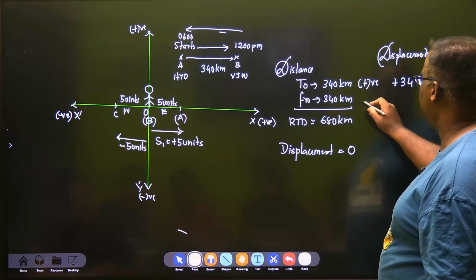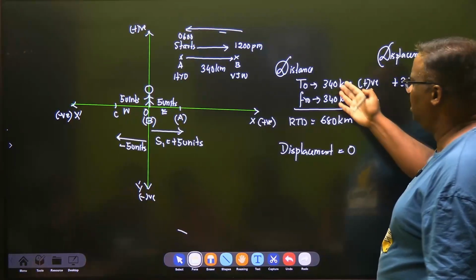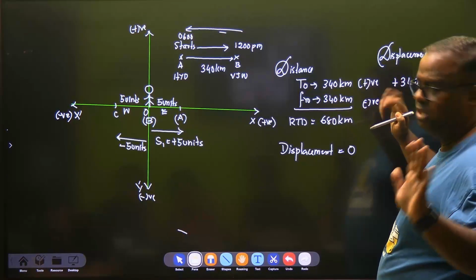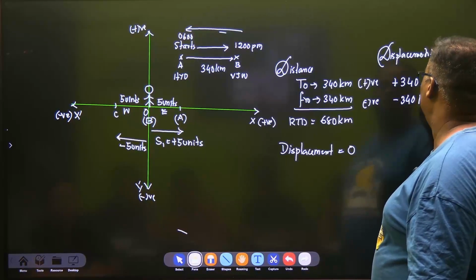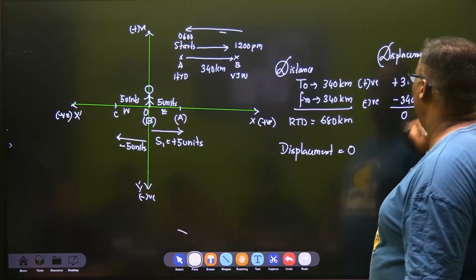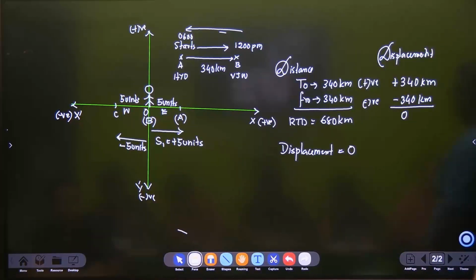And if we take this as negative, your choice, you can also take this as negative and this as positive, then the bus had a displacement of how much? 340 kilometers, which means overall its displacement is zero.